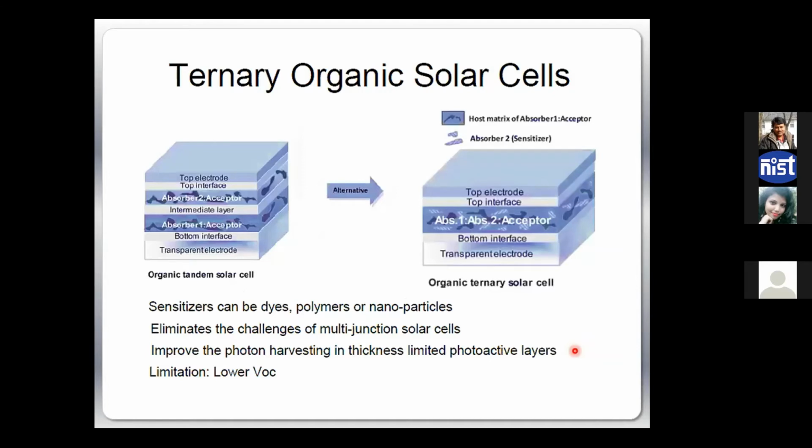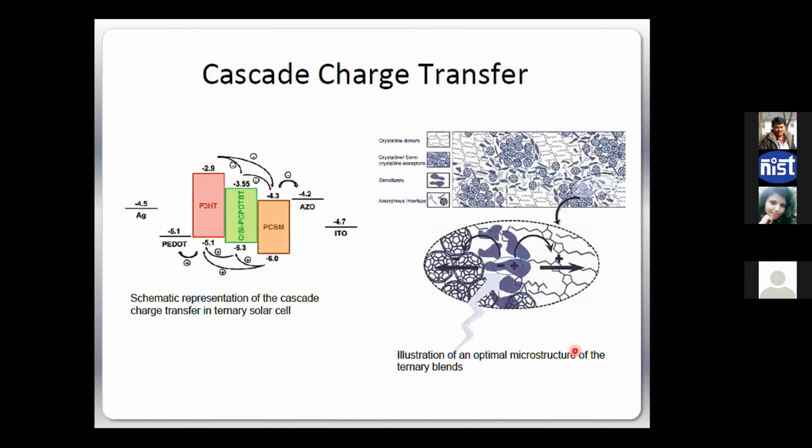Ternary cell devices: instead of taking two materials and making a BHJ, nowadays people are thinking why not make it with three materials, because they are ultimately soluble, right? If we can find the appropriate band structure, instead of two materials, you can mix three, four materials. That kind of opportunity we have for organic solar cells, and some of the cells are really showing high efficiency. Cascade charge transfer, as I said: instead of two materials, if we take three materials and choose them in such a way that their absorption and emission spectra overlap, suppose P3HT absorbs something and this also absorbs some other photons.